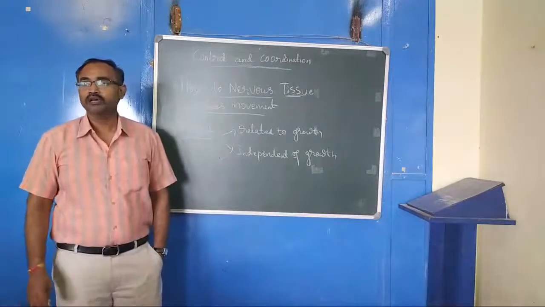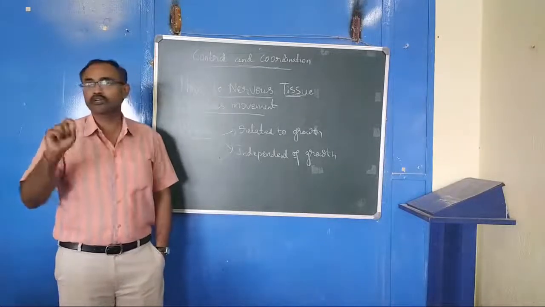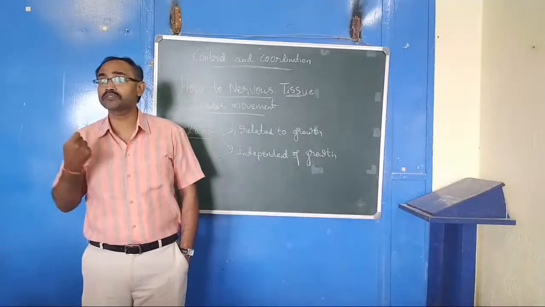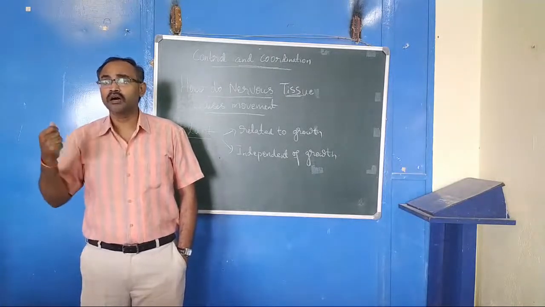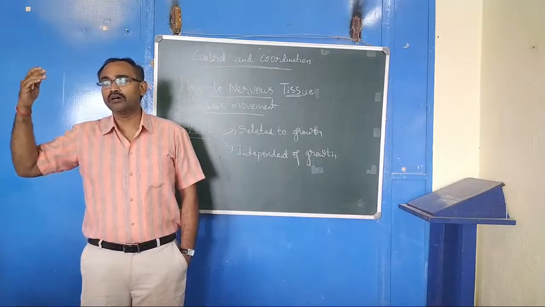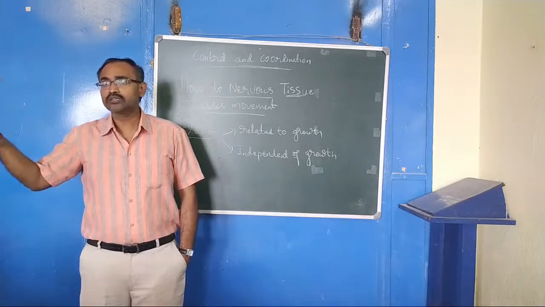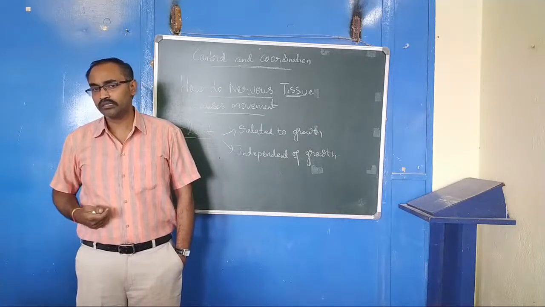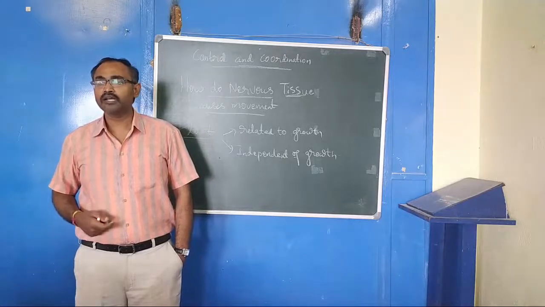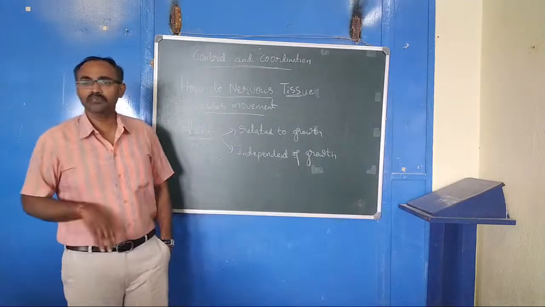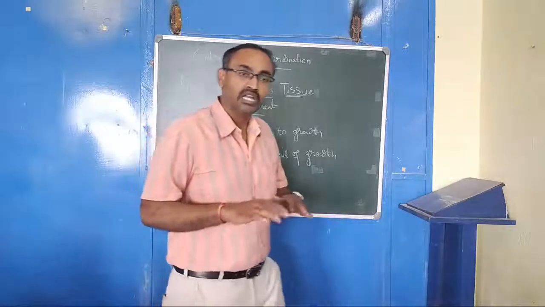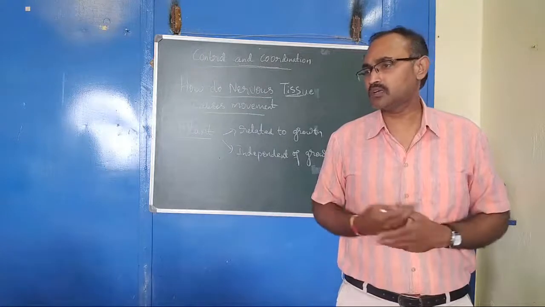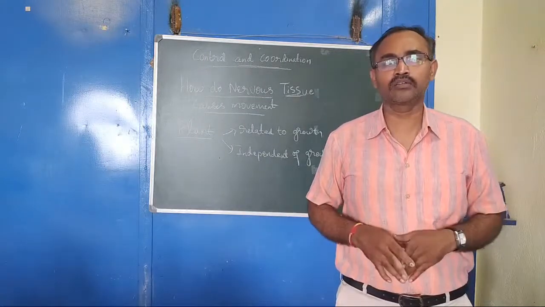So one is related to growth. Related to growth is germination of seed or bearing flowers, fruits. So these are all the movements that are related to growth, isn't it? But when you touch the touch-me-not plant, the leaf folds. Is it related to growth? It is not related to growth. The plant is not growing.